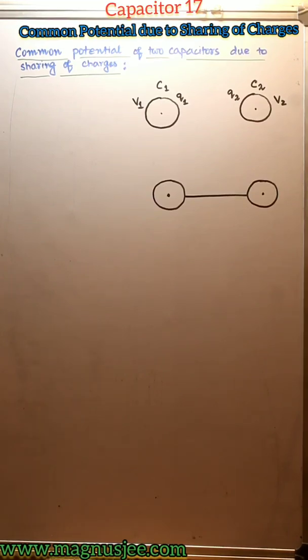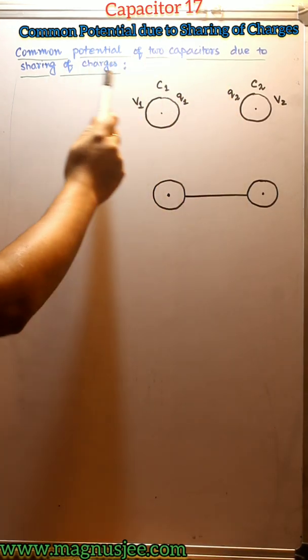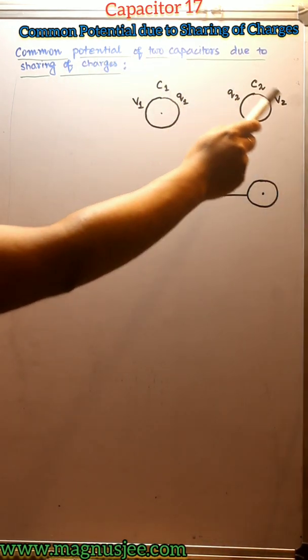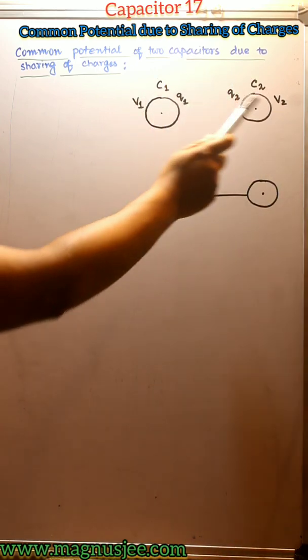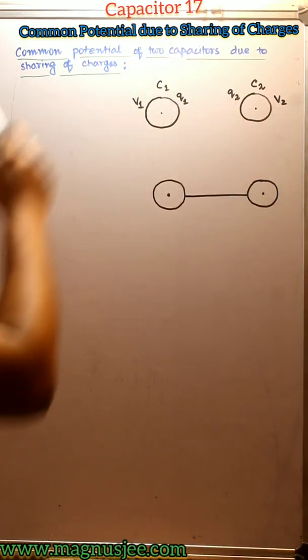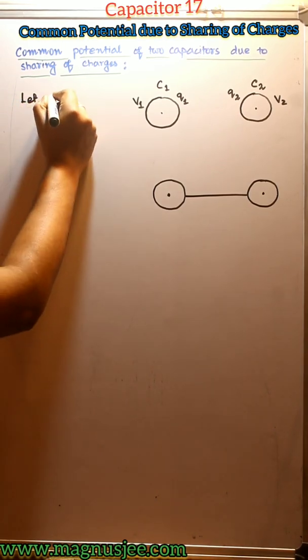Common potential due to sharing of charges. Common potential of two capacitors due to sharing of charges. Let C1 and C2 be the capacitance of two capacitors. V1 and V2 are the different potentials of them, and Q1 and Q2 are the charges.